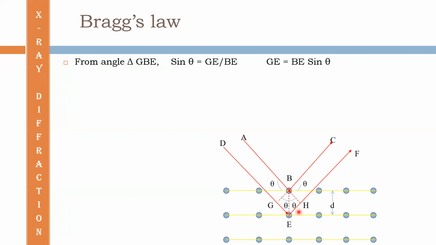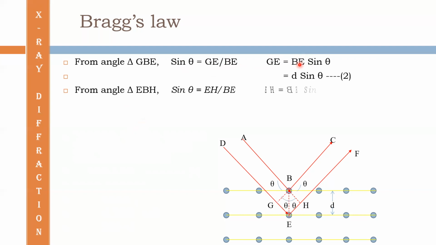From the triangle GBE, sine theta is equal to GE divided by BE. So GE is equal to BE sine theta. And what is BE? BE is equal to d. Then GE is equal to d sine theta.